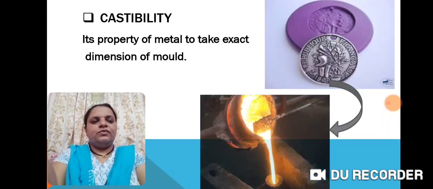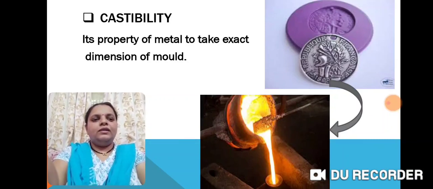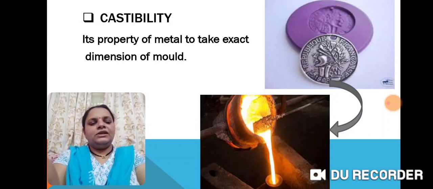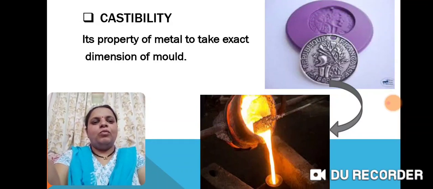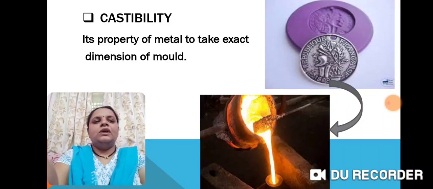For this process, we first have to melt the metal, and in hot condition we pour that metal into this mold, and after it becomes cool, the metal will take the exact dimension of whatever shape is present in the mold. This property is called castability, and iron has tremendous castability power. That's why we use it nowadays for making coins, but in older times copper and aluminium also have this property, so they were used for this.